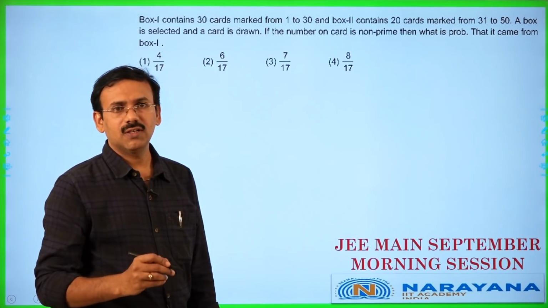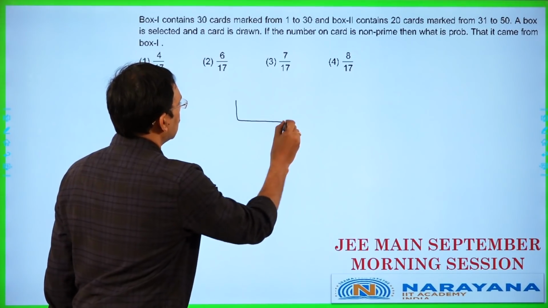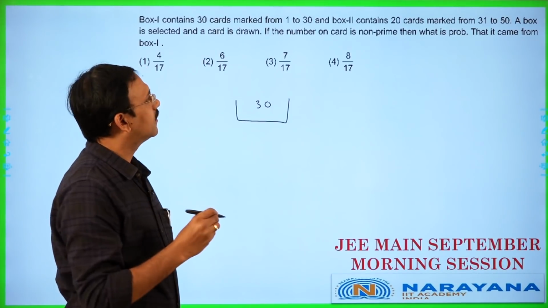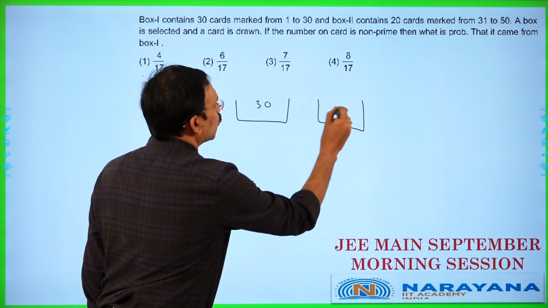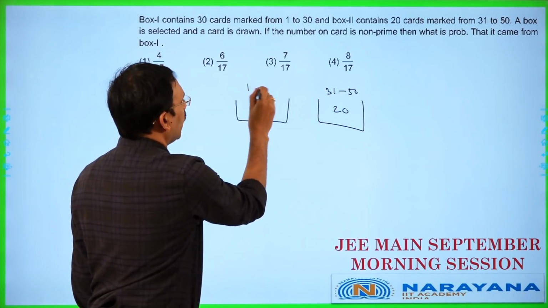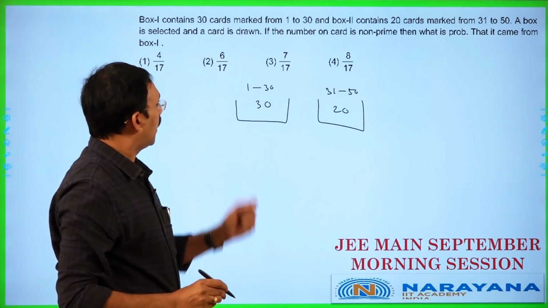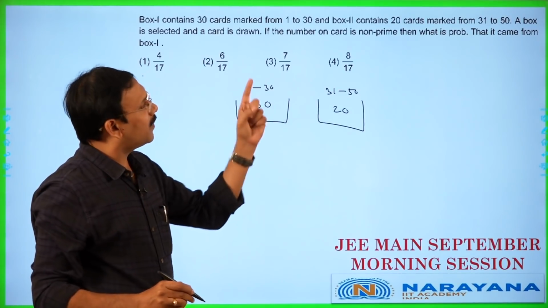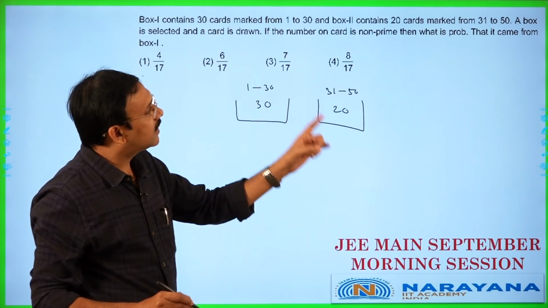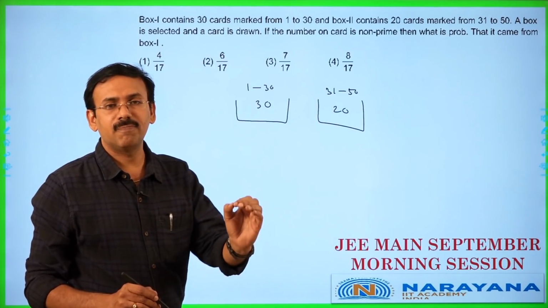Then the next question is related to probability. You see, box 1 contains 30 cards numbered 1 to 30 and box 2 contains 20 cards numbered 31 to 50. Here 1 to 30, right? A box is selected at random and a card is drawn. The number on the card is non-prime, is given that it is non-prime, then the probability that it came from box 1, it is application of Bayes theorem.